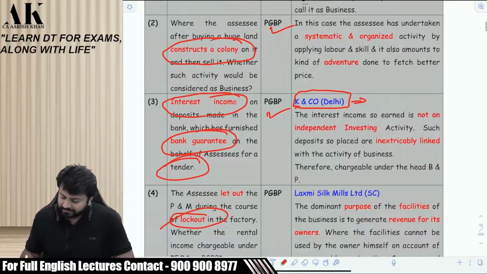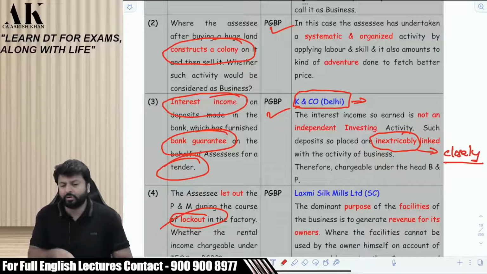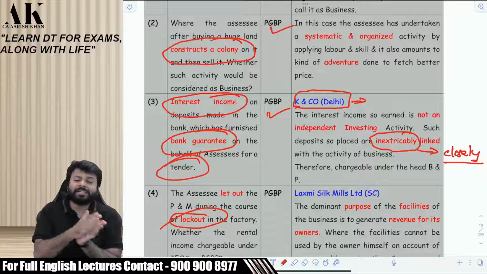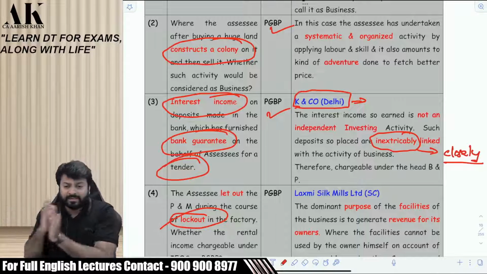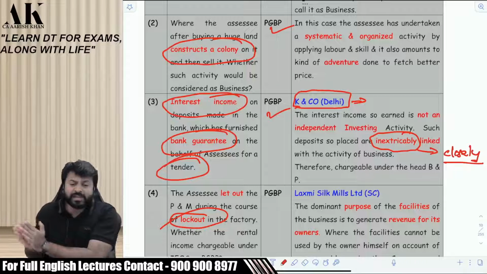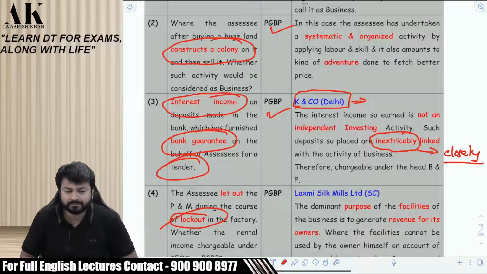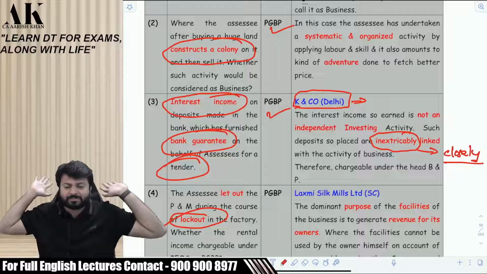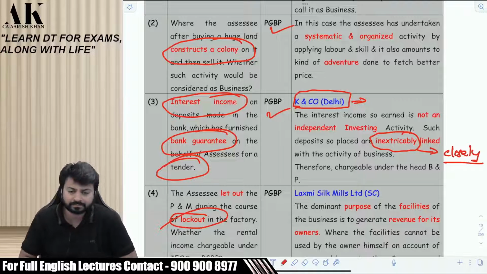Similarly, if you see over here it is written inextricably, a slightly technical word. If you want to write the meaning of this, you can write inextricably means closely. If your investment activity is closely related to business, is inextricably related to business, then it will be income from PGBP. But if your interest is not related to business, it is an independent investment activity, then it is IFOS.